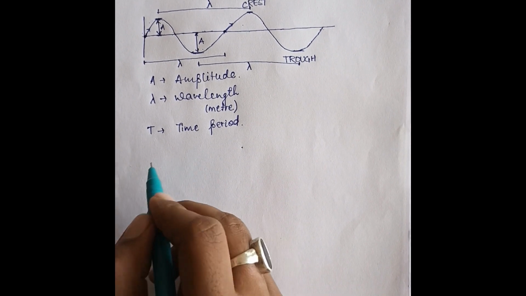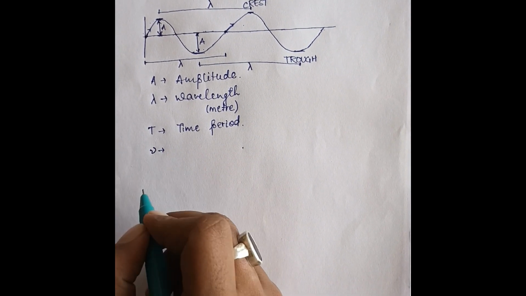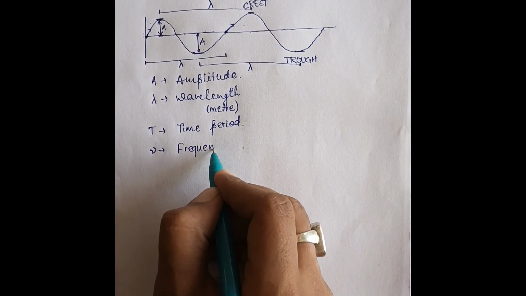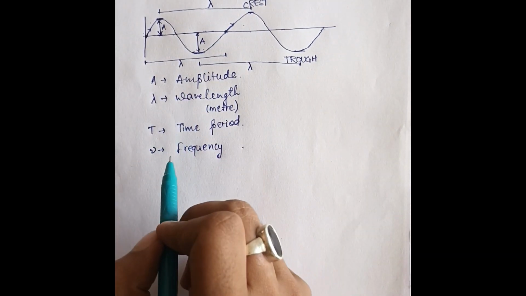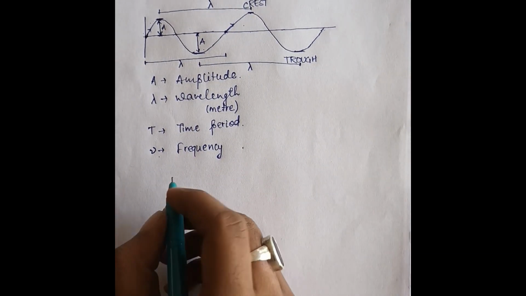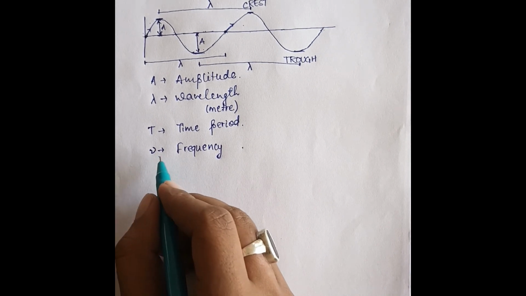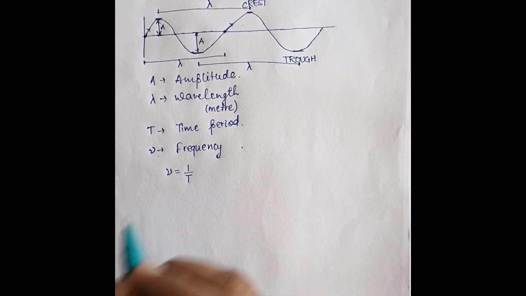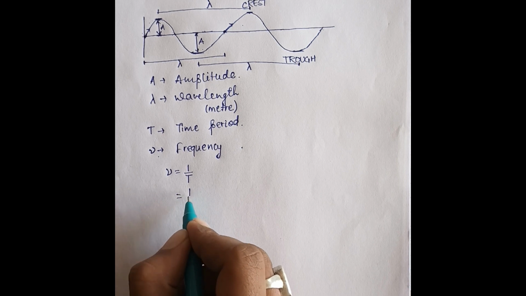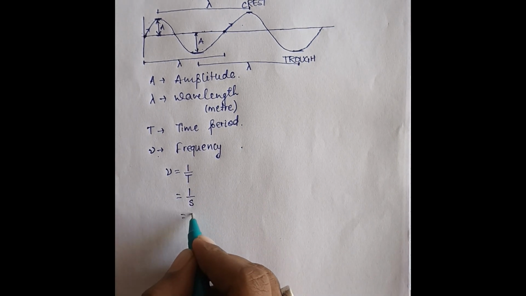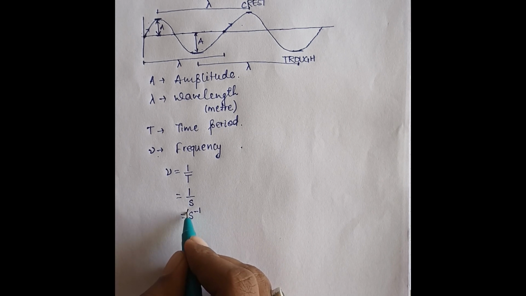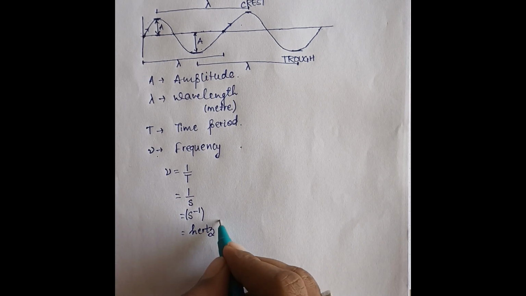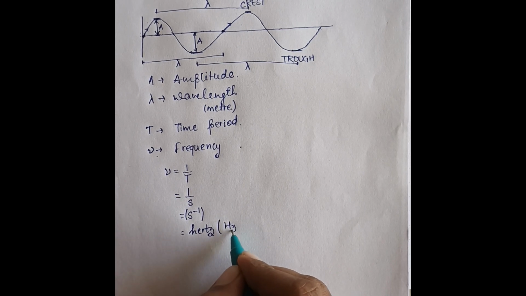When we talk about frequency, it is denoted by another Greek symbol, nu. Frequency means how many times a wave completes its oscillation in 1 second. Frequency is 1 upon time period, so its unit is 1 upon second, which can be written as second inverse. We don't generally use this; that is why we write hertz. Hertz is the unit of frequency, and in symbol we write it as capital H, small z.